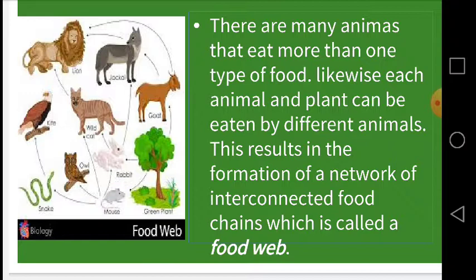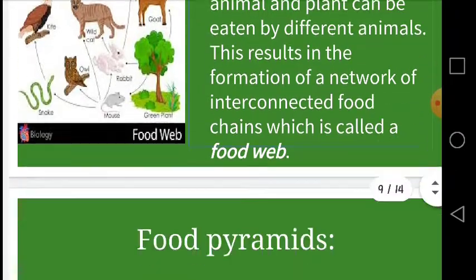The total amount of energy that ends up being stored in the animal's body will be much less than the total chemical energy that was originally stored in the plant. So we can say at every link in a food chain, energy is lost to the surroundings as heat and other forms of energy. The amount of energy reaching the end of the food chain is only a small fraction of the amount of energy at the beginning. In other words, the amount of energy transferred decreases along a food chain, and as I told you earlier, many food chains are interlinked with each other and form a food web.